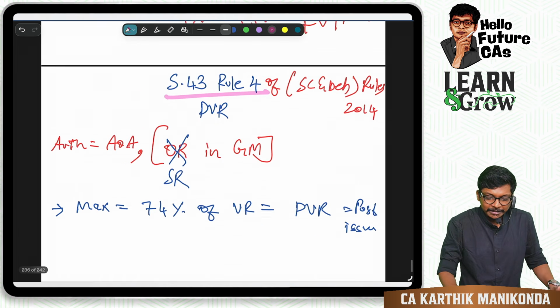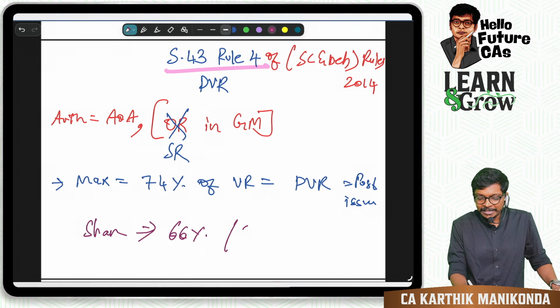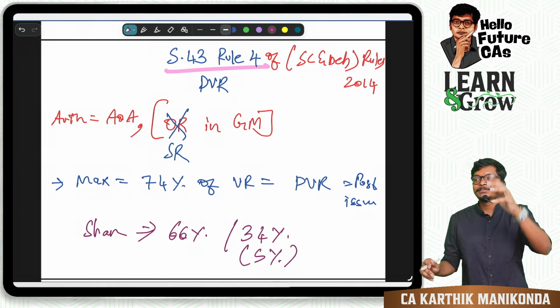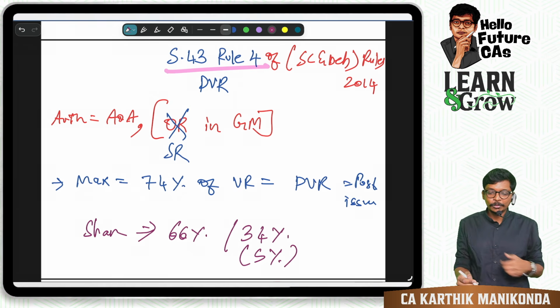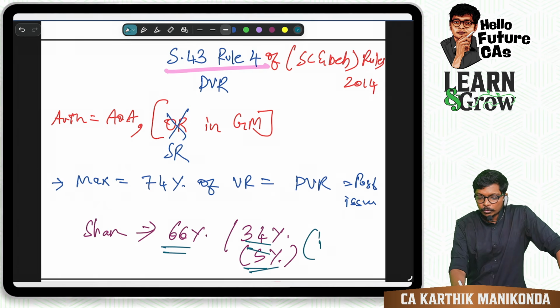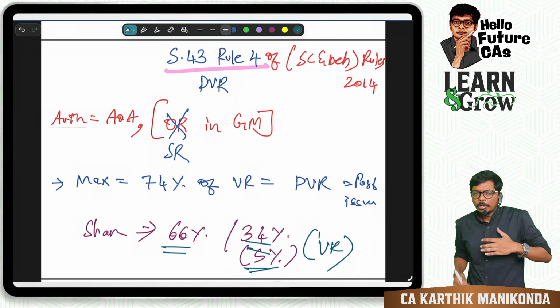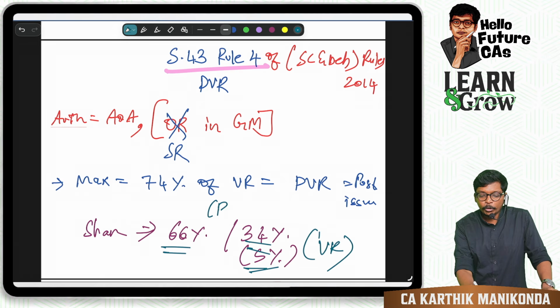Let me again repeat, guys. Look at this. Shanmuga Priyan, or our Shan, has 66% in his company. Others have 34%. Within this 34%, I have 5, I invested 20 lakhs. Now, this is what? Voting rights. Apart from this, what else will members get? Bonus, rights, dividend, all those things.